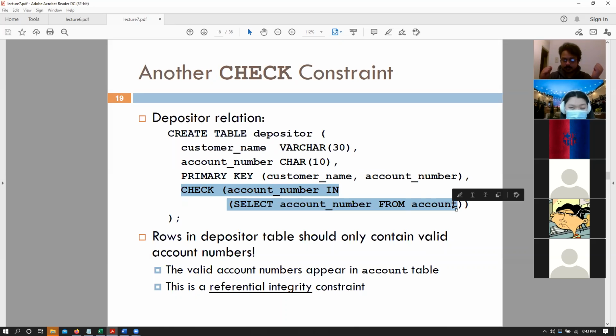That makes sense? I do not want to issue a loan to an account number where that person's account number does not even exist in the bank. So can we say that this particular constraint is checking the attribute of another table and doing something based on the attribute of another table?